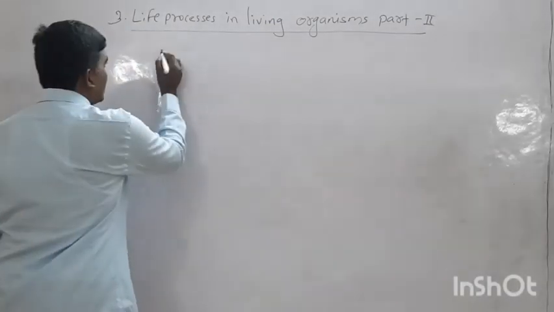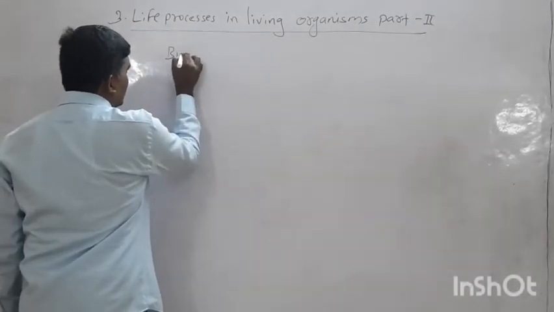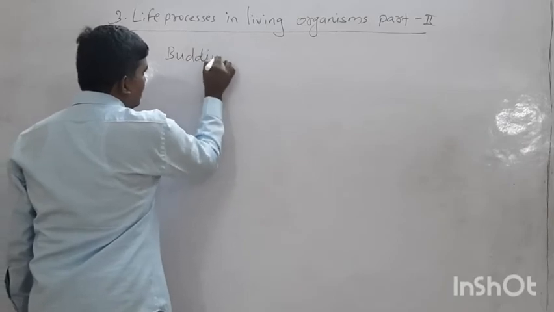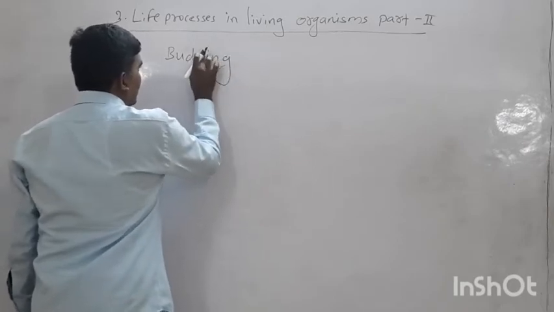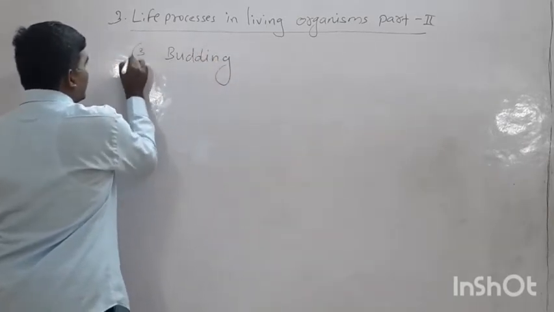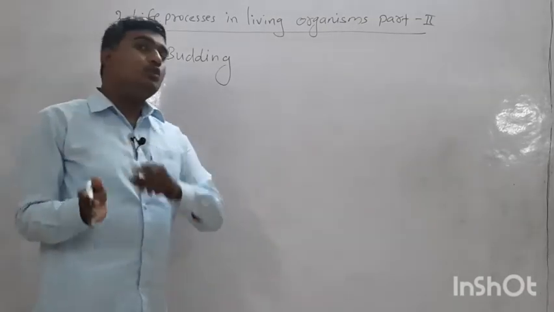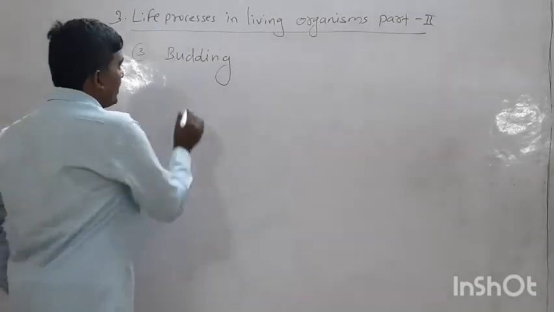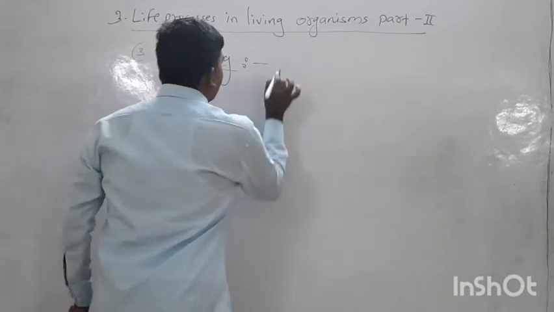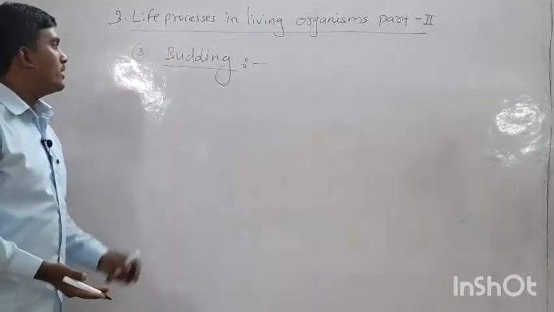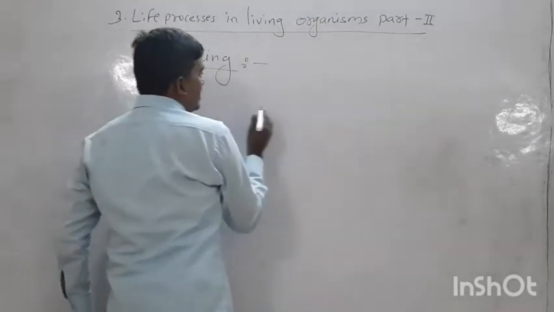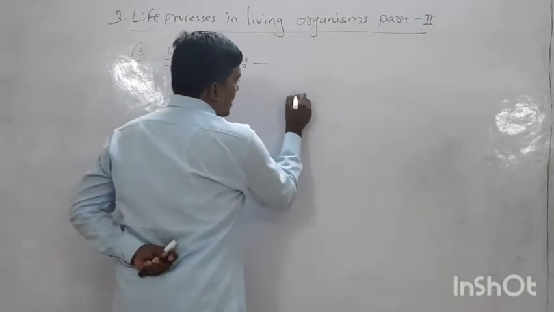Now we are moving towards another type of reproduction in multicellular organisms, that is budding. We already discussed budding in unicellular organisms, but now we have to discuss budding in a multicellular organism. Here we can take an example of hydra.